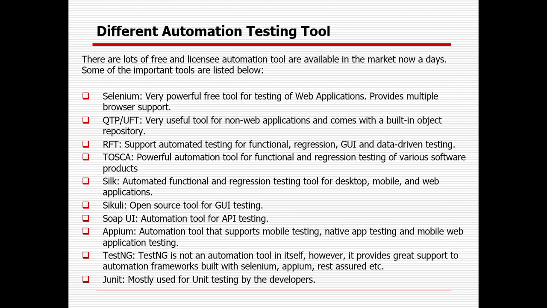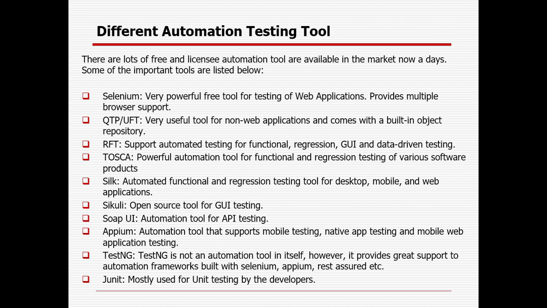There are different automation tools available in the market. Apart from Selenium, UFT is there, RFT is there, Tosca is there, Silk is there, Serenity, SoapUI especially for the API part, Appium for mobile or native app testing. TestNG is a framework similar to JUnit.